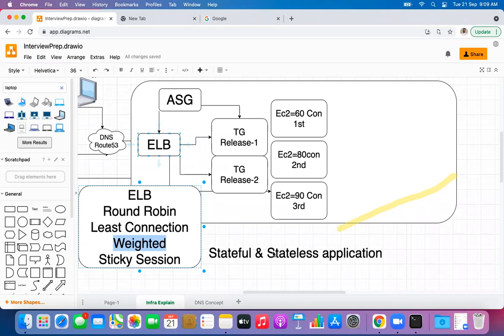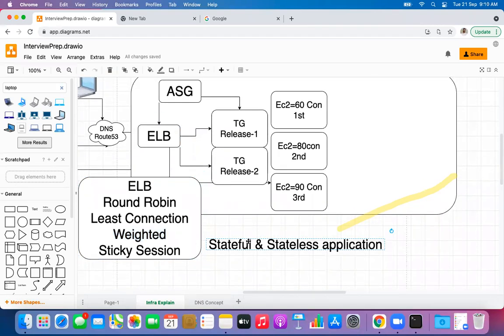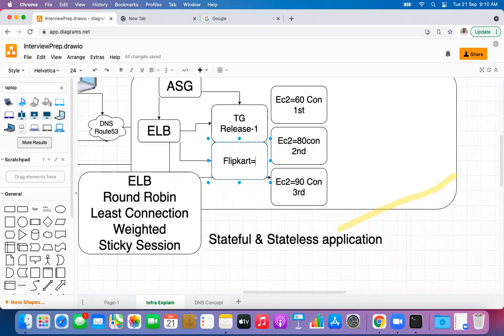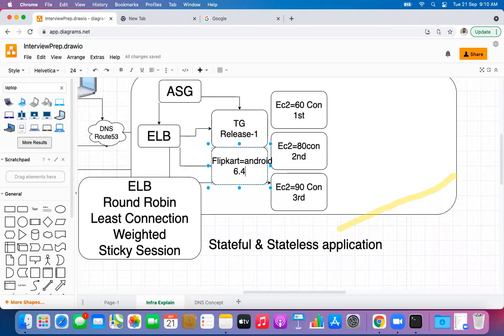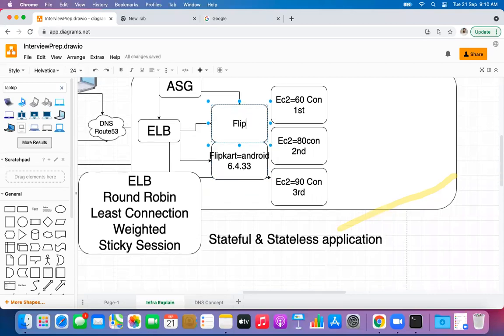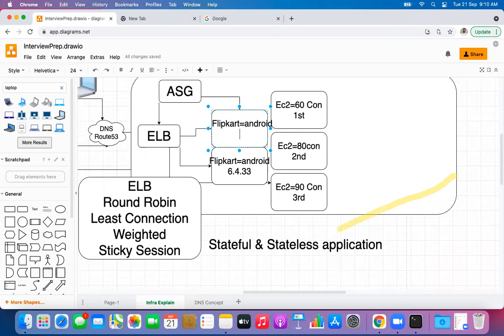So weighted means, okay, let us take a different example. Let's talk about Flipkart, right? Flipkart has a mobile application. For Android, the version of this application is, let us say, 6.2.23, which is the latest version they are going to release. Over here, it is going to be Flipkart Android, and the version is going to be 6.4.34, right?